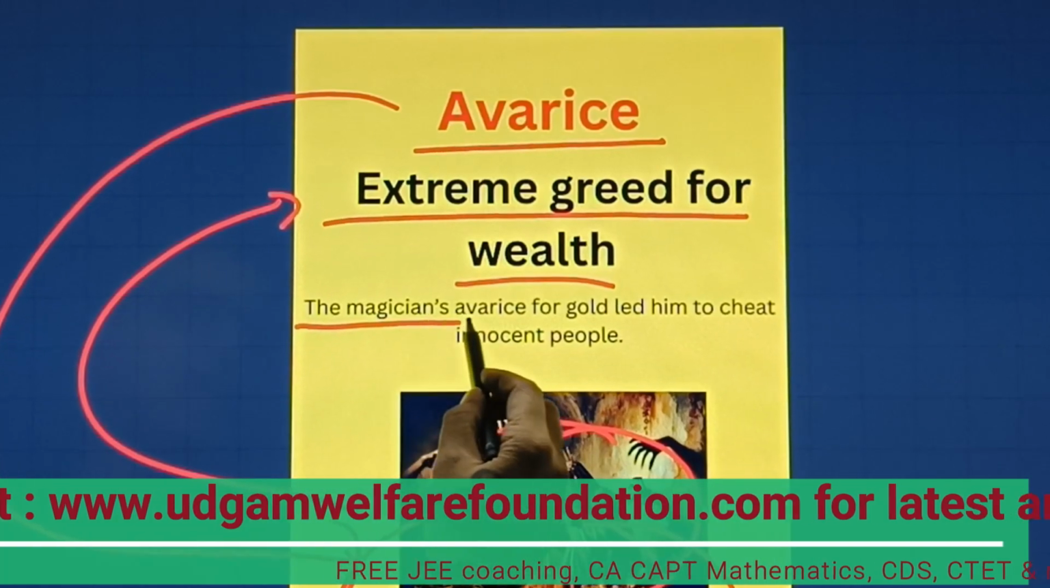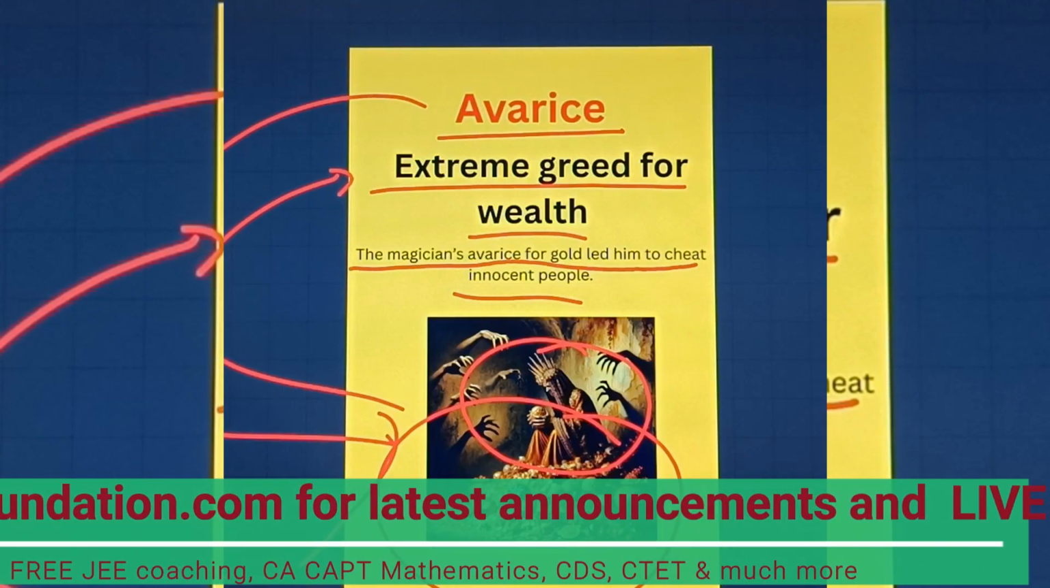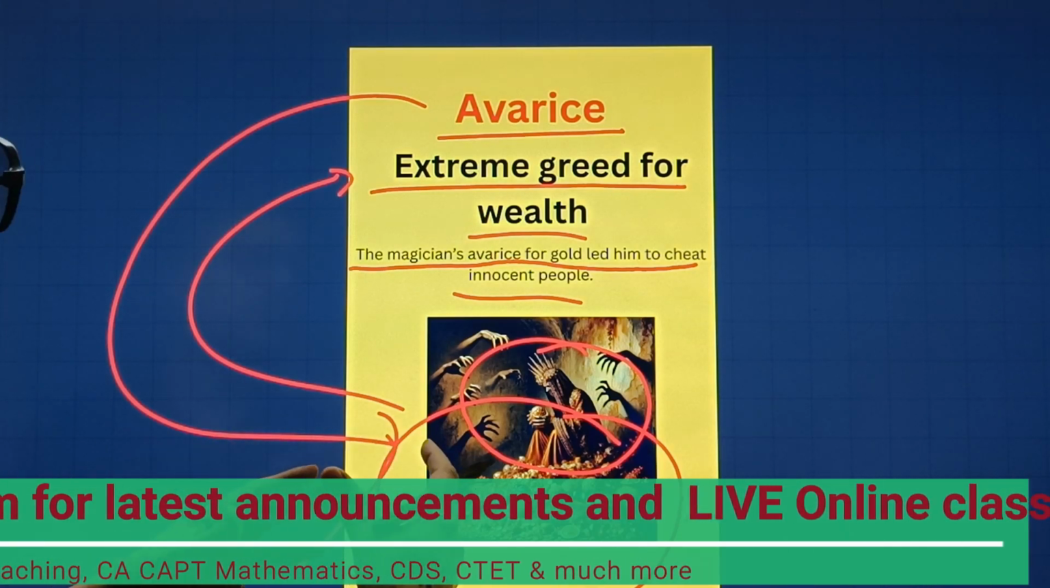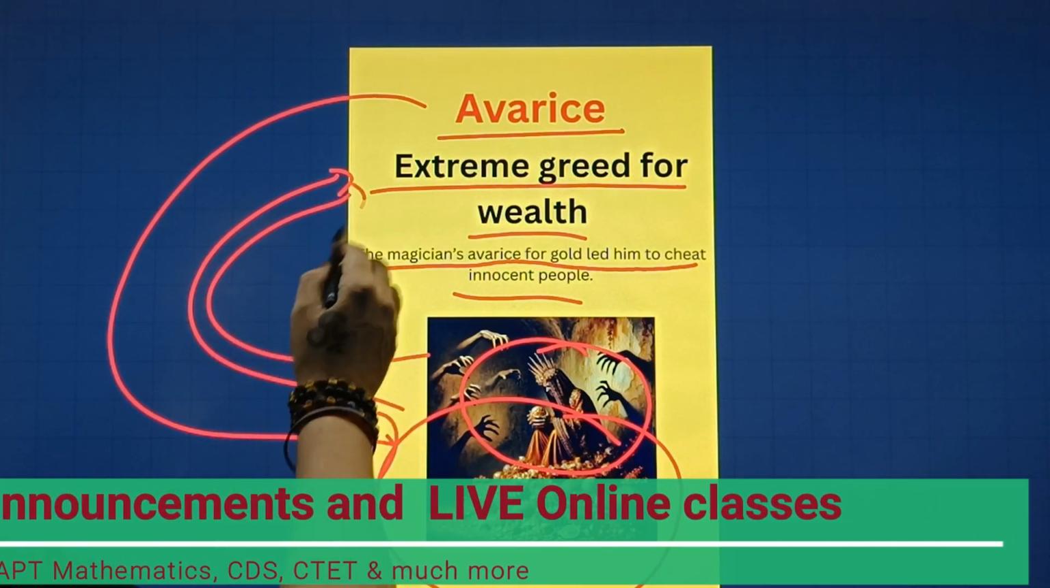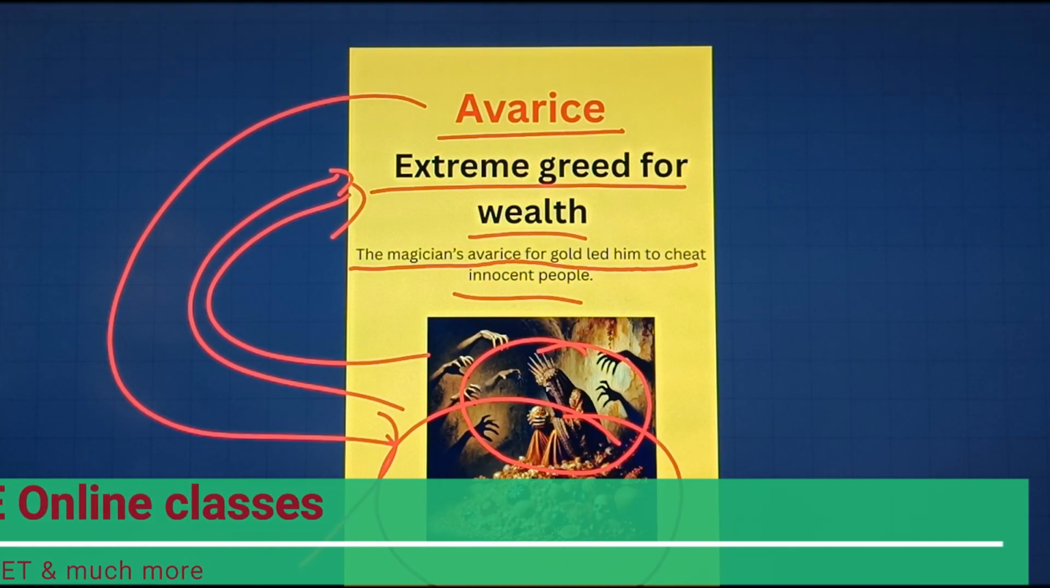The magician's avarice for gold led him to cheat innocent people. Very, very interesting. And this picture is showing the exact meaning of this particular word, which is avarice. Now let's move towards our next word.